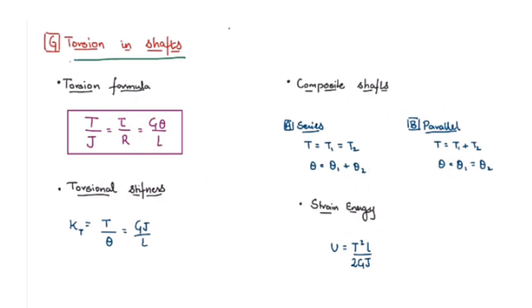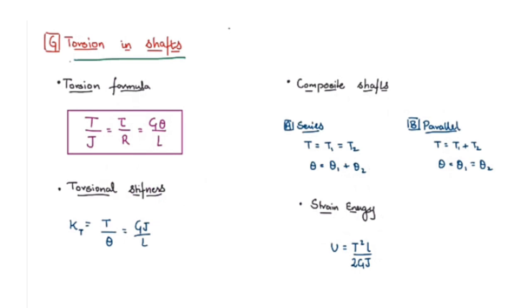Here capital T is the torque transmitted, J is the polar moment of inertia, tau is the maximum shear stress, r is the radius, and G, which is also represented by capital C, is called the modulus of rigidity, theta is the angle of twist, and L is the length of the shaft. Now we have one term, torsional stiffness, which is given by T by theta, or GJ by capital L, and which is represented by capital K subscript T.